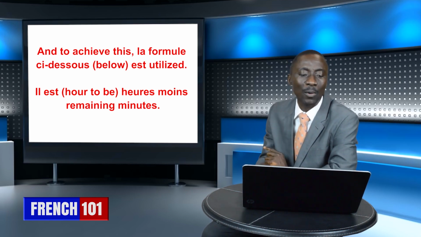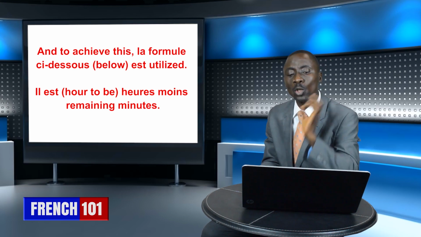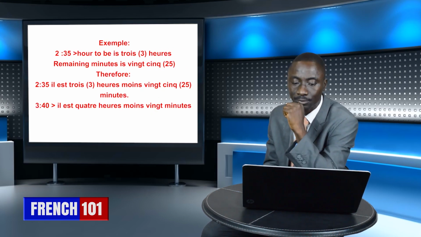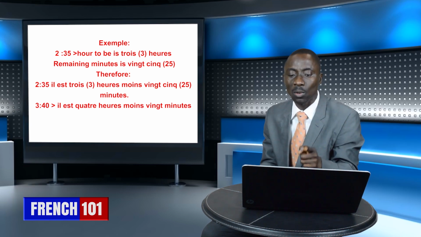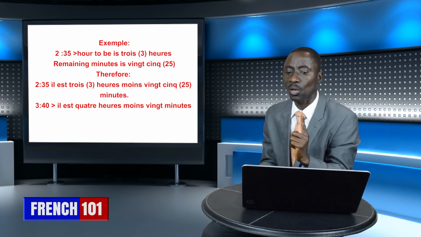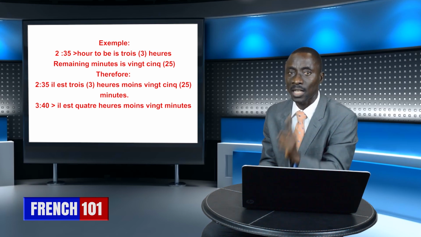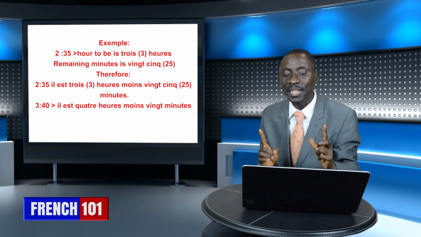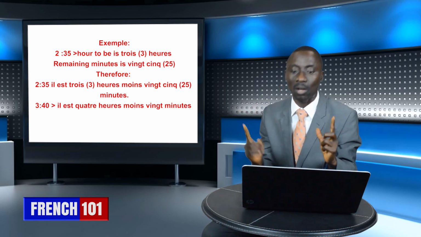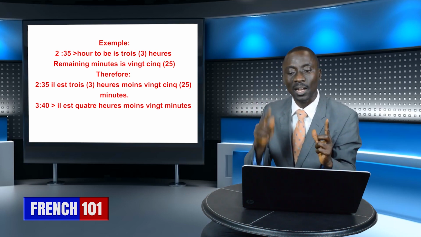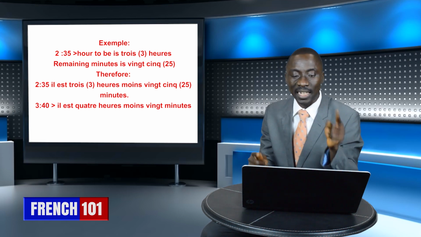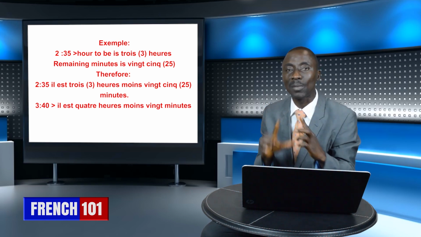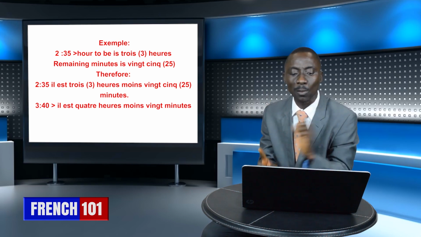And let's see as the example goes. Example 1 there, I say 2:35. The hour to be there is what? Is 3 o'clock, isn't it? 3 heures. The hour we are going to is 3 o'clock. And what is 3 o'clock? 3 o'clock is 3 heures. And then the next thing is the remaining minutes. 25 minutes remaining. And that remaining minutes must come to play.